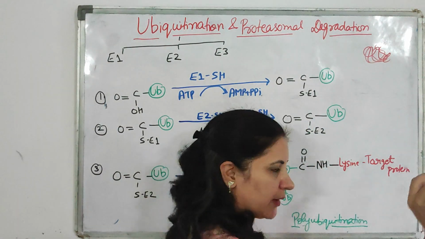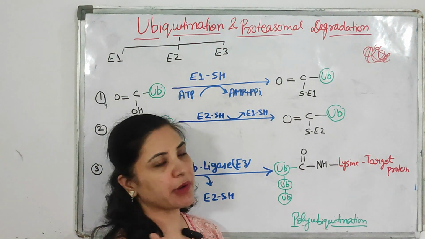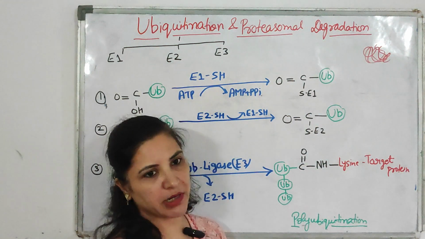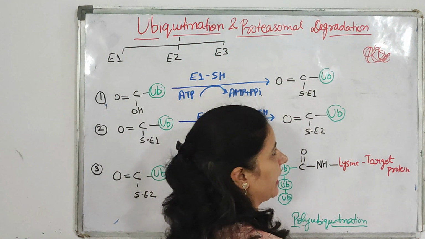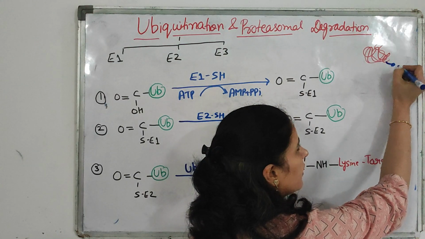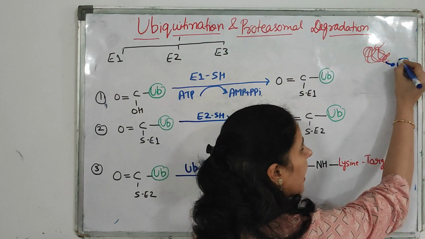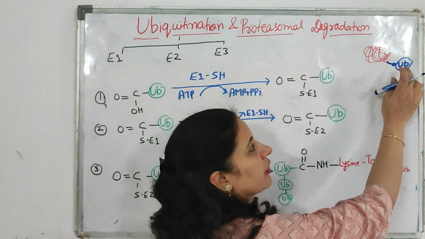Suppose this is the target protein. This is a protein which has to undergo degradation, because it is ultimately non-functional inside the body. Then what will the body do? First, the body will tag it with the help of another protein, and that protein is known as ubiquitin.